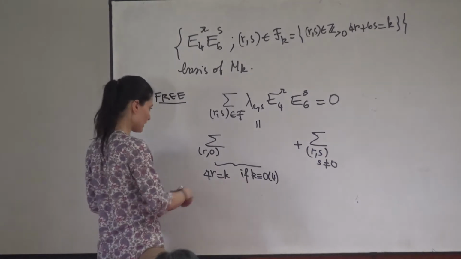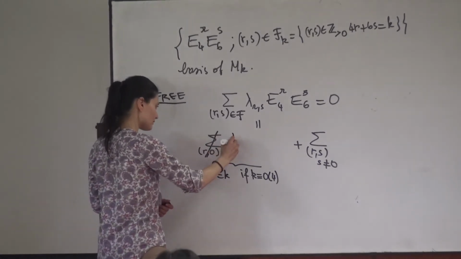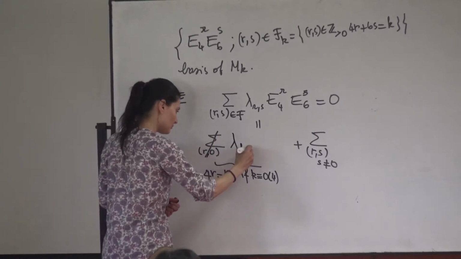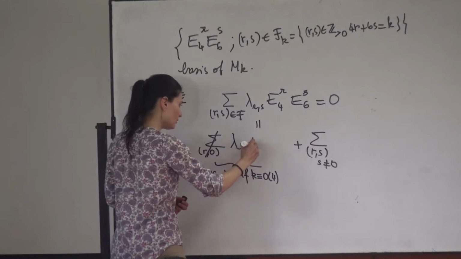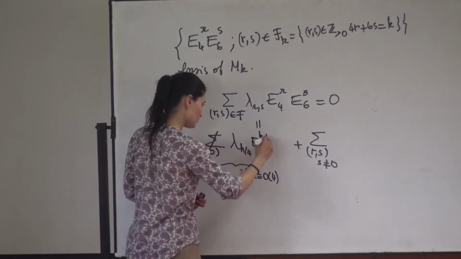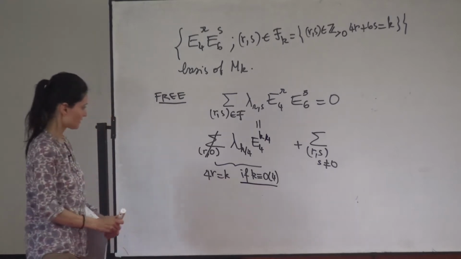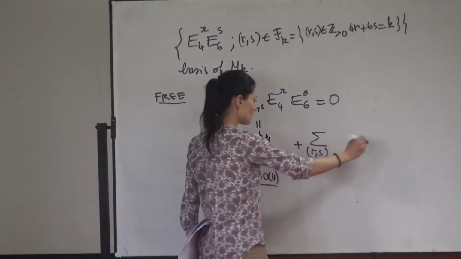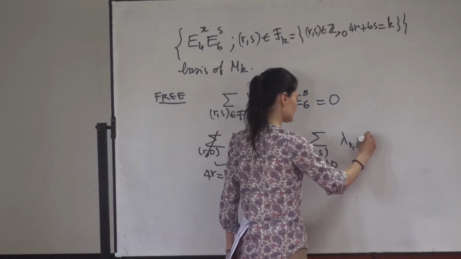So I can just erase this sum and just write one such term under the form lambda_{K/4} E4^{K/4}. And this happens only in the case K is a multiple of 4. And there are the other cases that I still write like this.